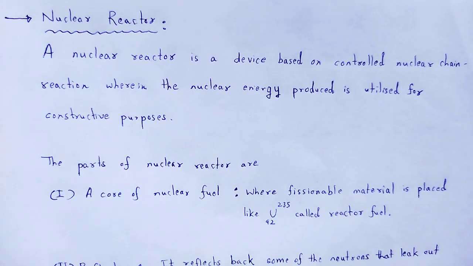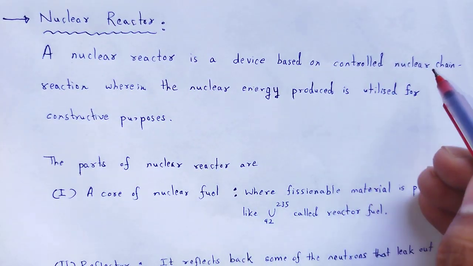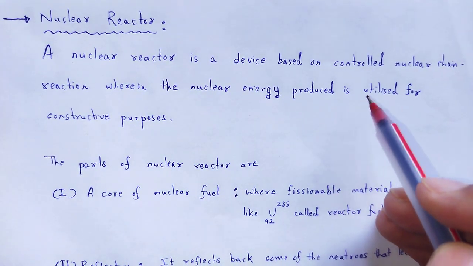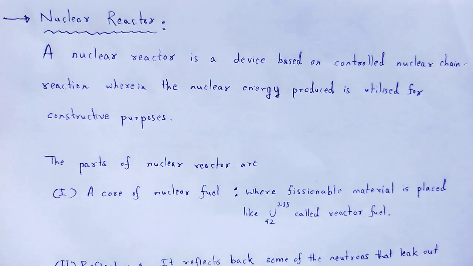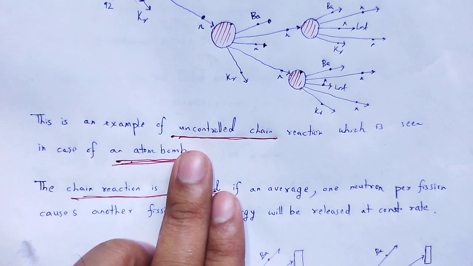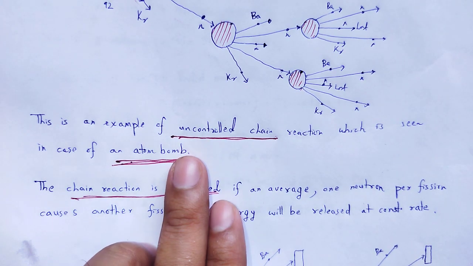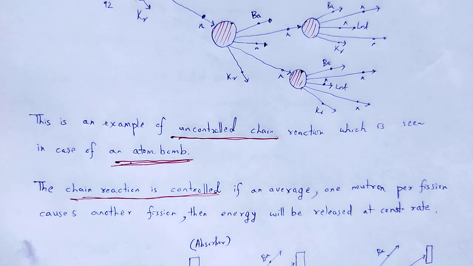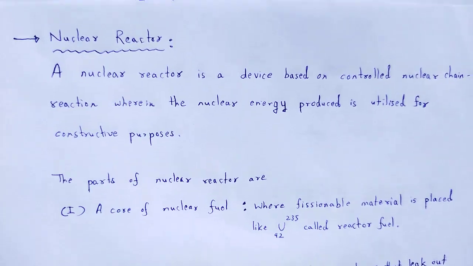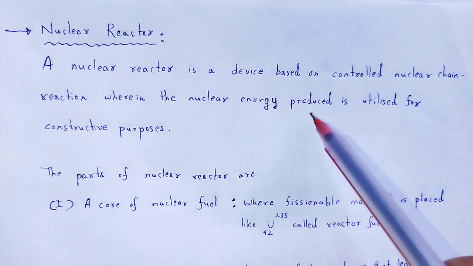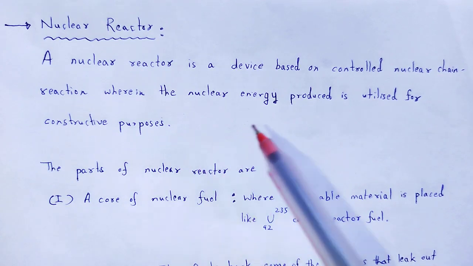So a nuclear reactor is a device based on controlled nuclear chain reaction, wherein the nuclear energy produced is utilized for constructive purposes. In the case of an atom bomb, that is an uncontrolled chain reaction and a huge amount of energy is produced. It is explosive and it is used for destructive purposes, whereas in a controlled chain reaction, as in a nuclear reactor, the energy produced is used for constructive purposes.